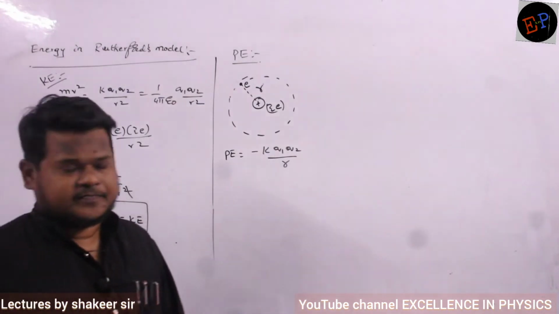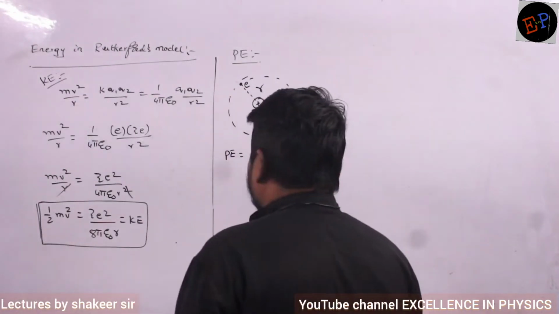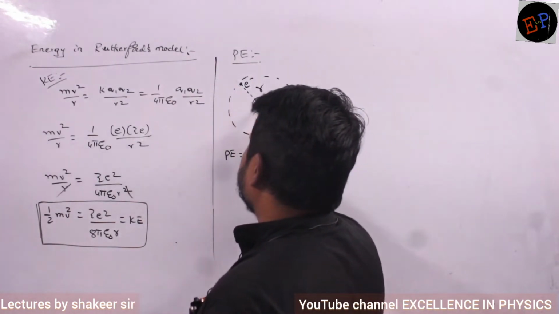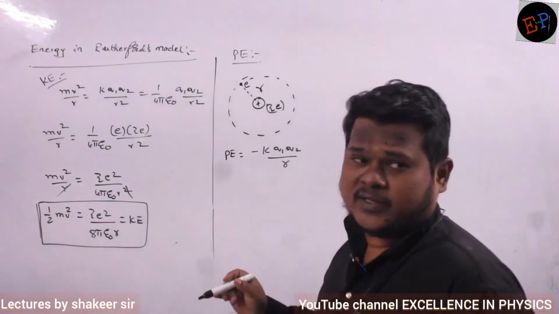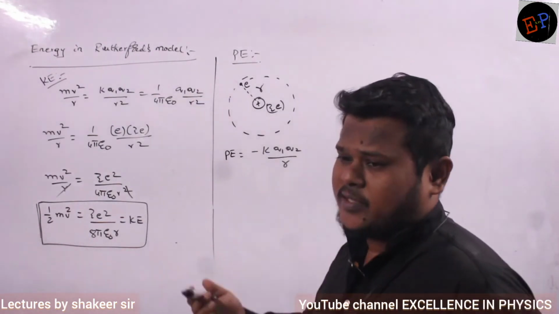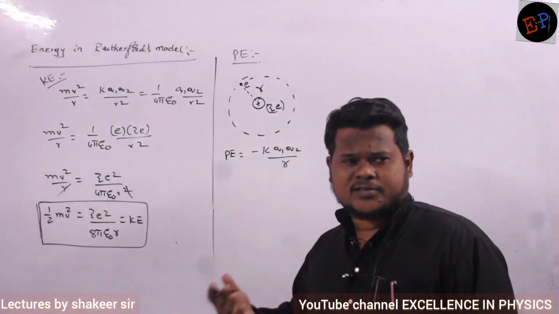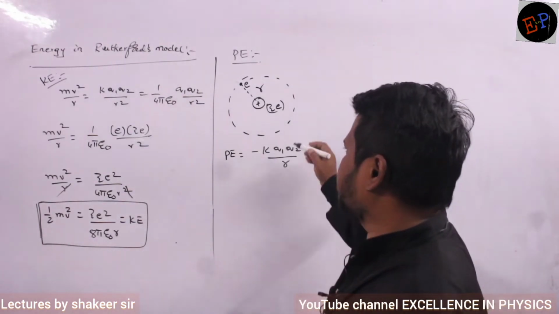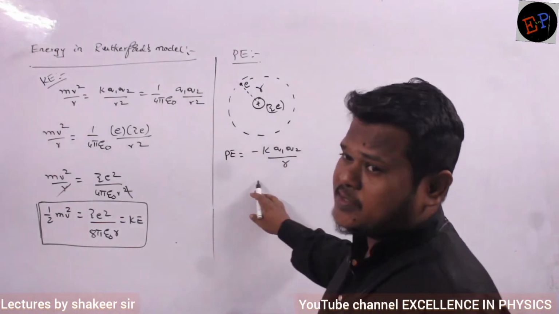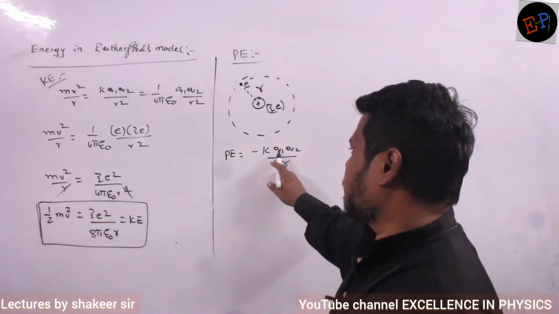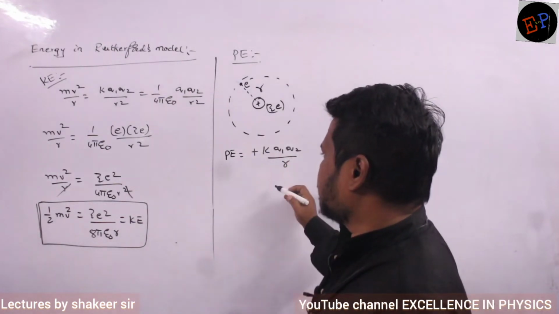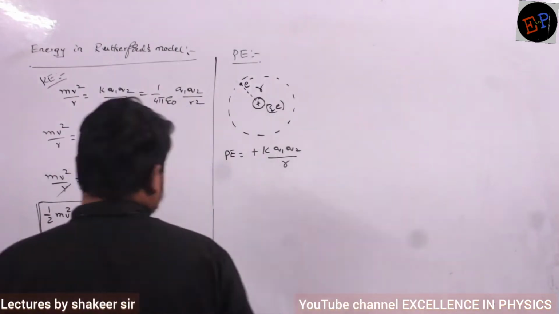Now how can I calculate potential energy? Here this is an electron and this is the nucleus. The charge of electron is e and the charge of nucleus is Z into e. That may be any nucleus, gold nucleus, anything. Are you able to understand? So what is the formula of potential energy between two charges? That is minus k q1 q2 divided by r. Or you can just write k q1 q2 divided by r, and the minus sign we will write afterwards.